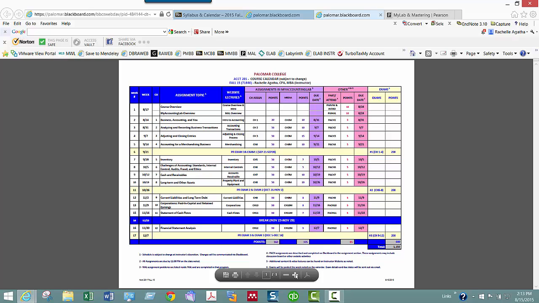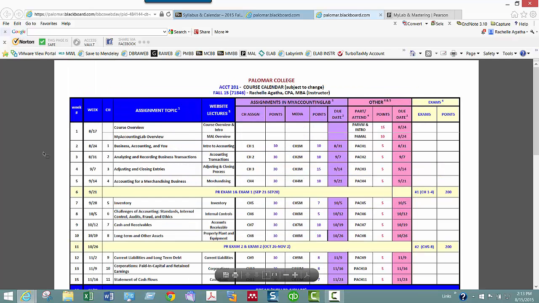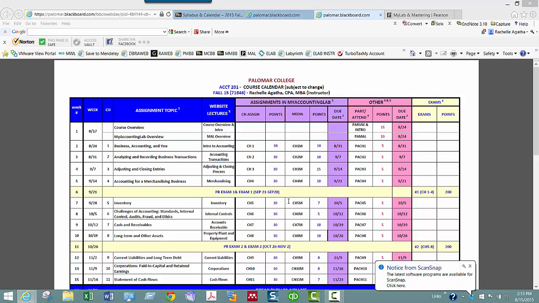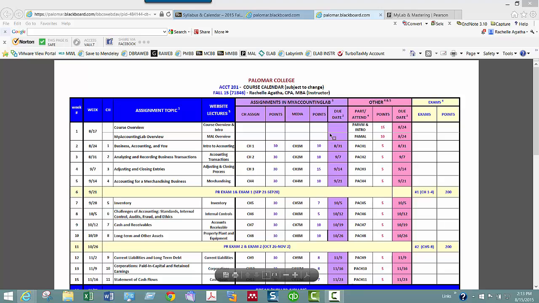Here's your course calendar. Notice that there are weeks down the side, due dates. Purple is my accounting lab. Pink is the Blackboard, and yellow are the exams. I've already got your exam dates on here. Put them in your calendar now. No reason to tell me that you didn't know.